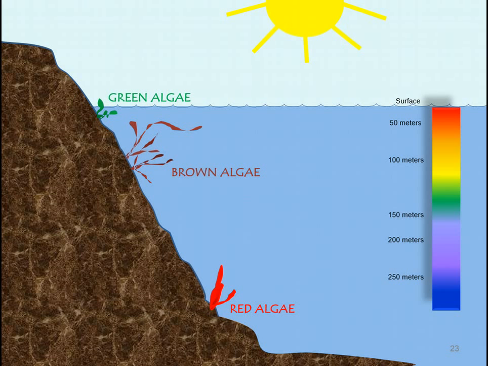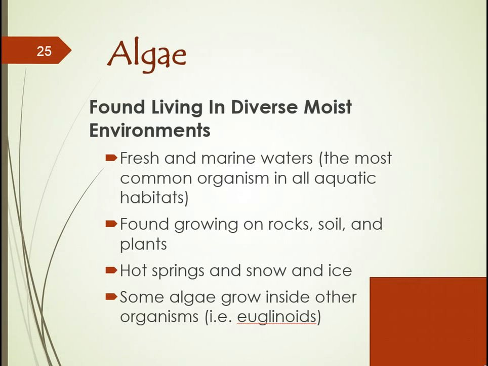So this pretty much covers the different characteristics that I'd like you to know about algae in general. What I'm hoping you take from this video is that algae are diverse in many ways, which allows them to grow and reproduce in various moist environments. Now, most algae are found in fresh water, others will be found in marine waters.